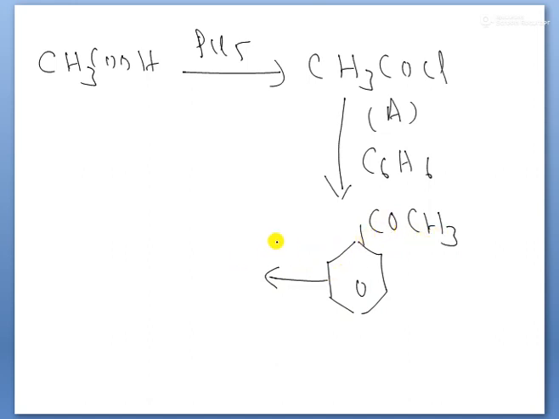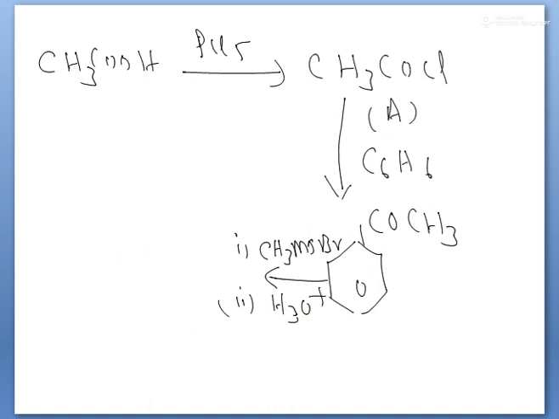This further reacts with Grignard reagent, that is CH3MgBr, followed by hydrolysis, children. Here the second step is hydrolysis in the presence of acidic medium. Friedel-Crafts alkylation takes place first. Then what happened here?